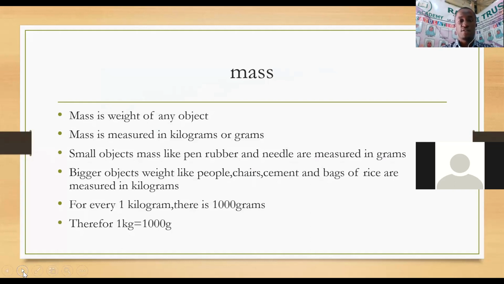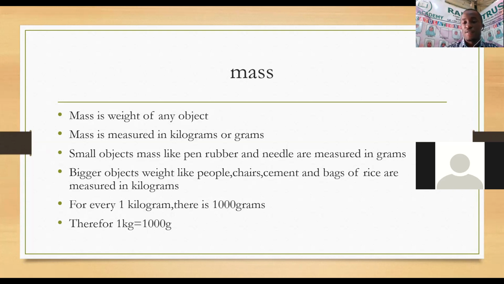So mass, first of all, is the weight of any object. The weight of any object is what we call mass. Mass is weight. I know you've ever measured your weight. Kila mtu amepima weight yake. It's very good to know your weight. For example, for me is I am 65 kgs. Nzito sana, natoshana na 3 za 50 kg pamoja.